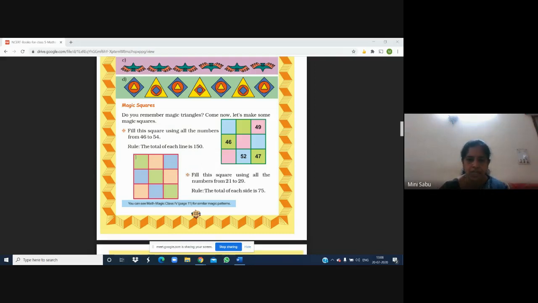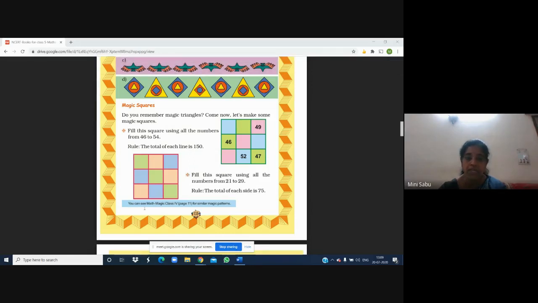but there is a challenging question for you. Fill this square, this one, using all the numbers from 21 to 29, 9 numbers. The rule is the total of each side is 75. Here we got 150. Similarly, here you will get the sum as 75. Children, you can try this. Okay, definitely if you try, you will get the answer also.